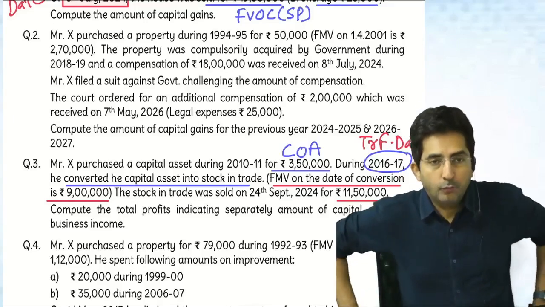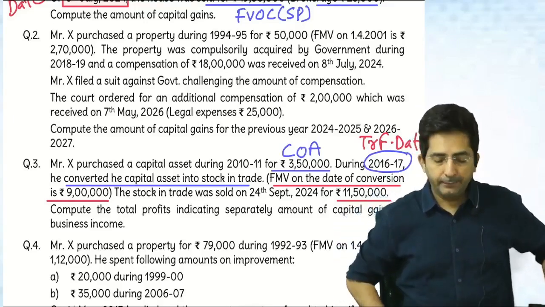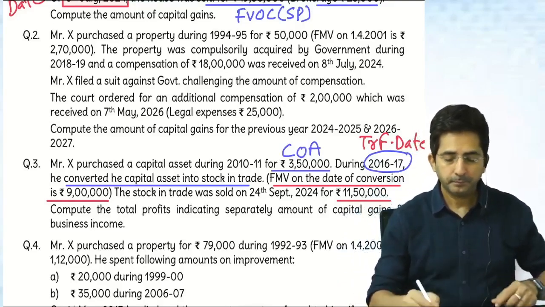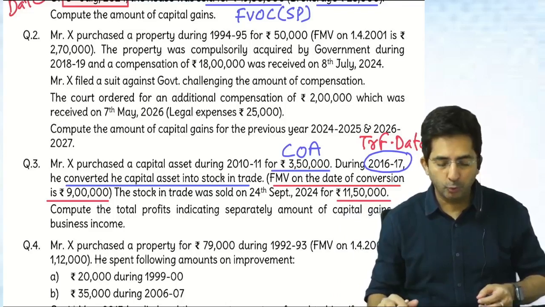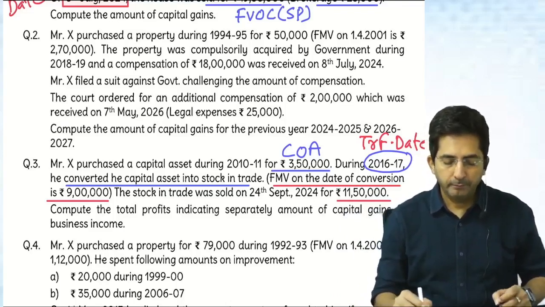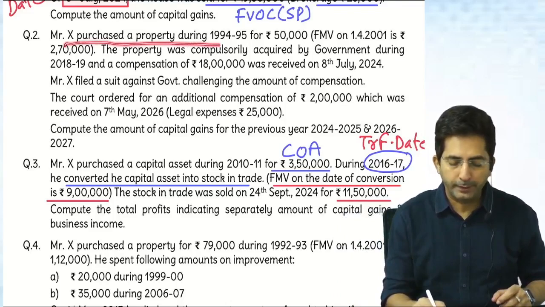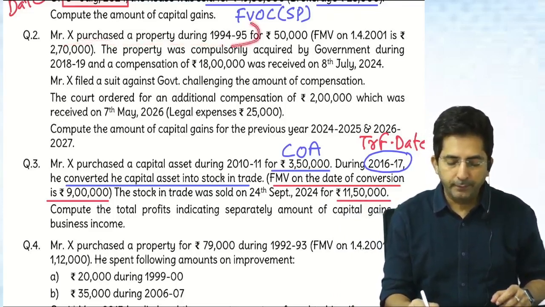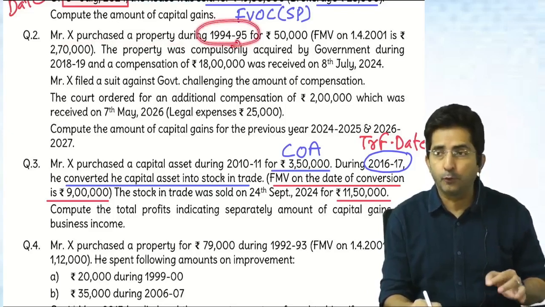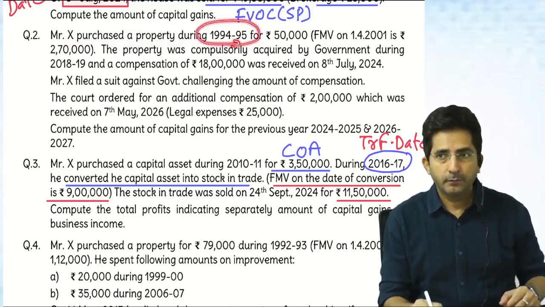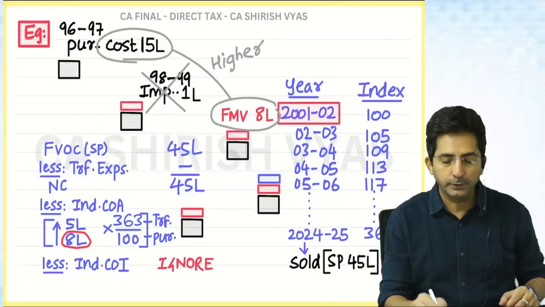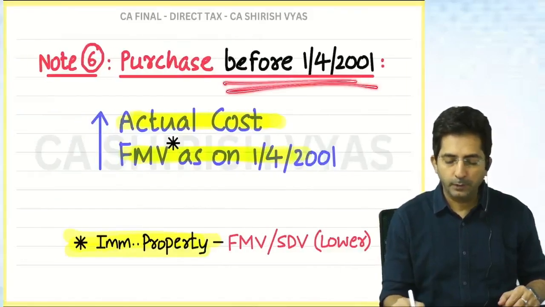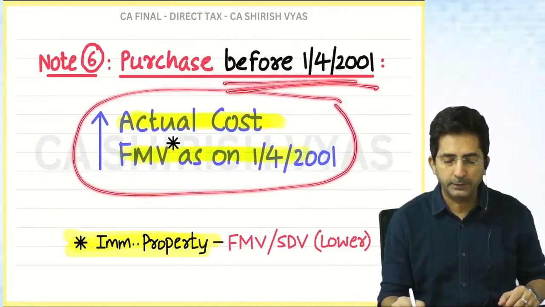Okay, check the answer to homework question. I had given one question of capital gain for homework. It was question number 2. Read. Mr. X purchased a property during 94-95 for 50,000. See, whenever property is purchased before 1/4/2001, we have to follow this rule. Which rule? This rule. Purchase before 1/4/2001, actual cost or FMV, whichever is higher.